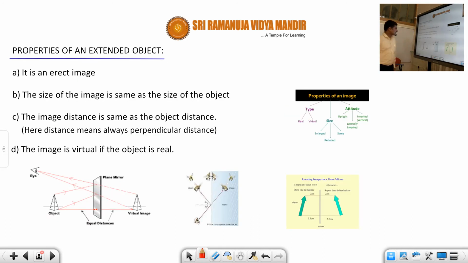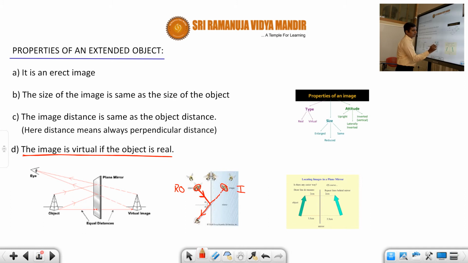Okay. Now what is the last property? The image is virtual if the object is real. Just like here, this is an object. Which type of object is it? A real object. Why? Because from this object the incident rays are actually diverging, in any direction, but particularly one direction we are taking. This is the incident ray, and this is the reflected ray. Now when you extend this reflected ray back, you will see the image.